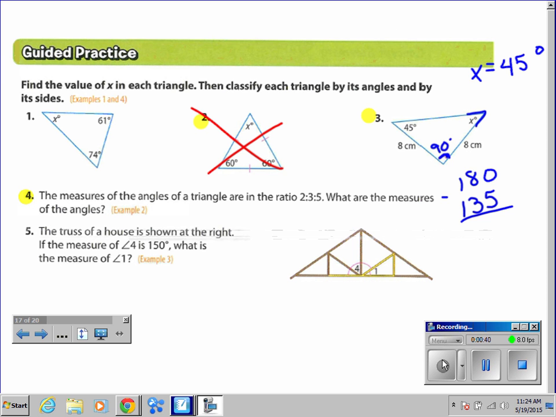Now let's label it by its angles. So we have a 90, a 45, and a 45. What type of triangle is this by its angles? A right triangle. Yes. So right.